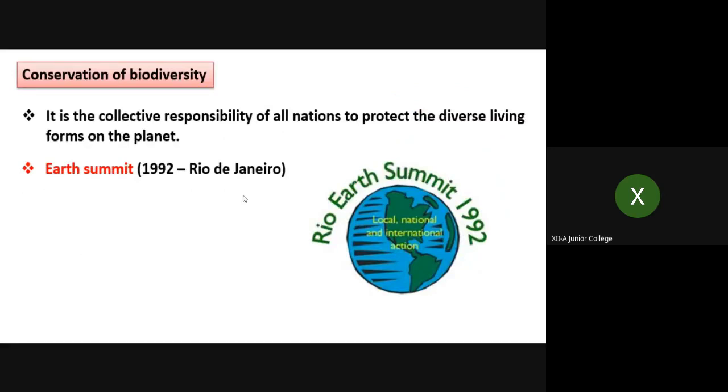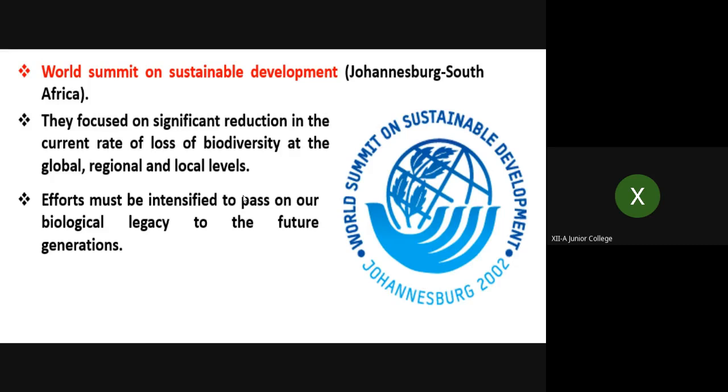Rio de Janeiro, the Earth Summit in 1992, was very famous, and so many points were decided, and different nations participated. They made a few laws and acts, and they focused on a significant reduction in the current rate of loss of biodiversity at the global, regional, and local levels.